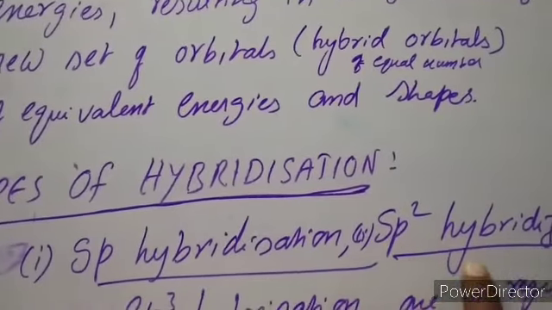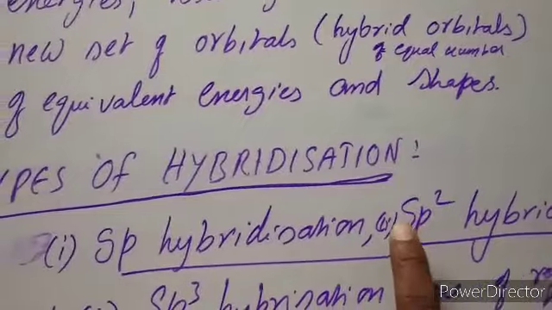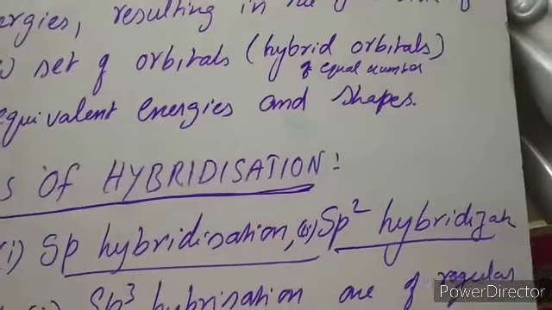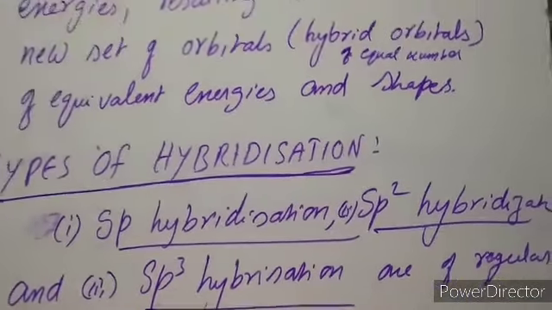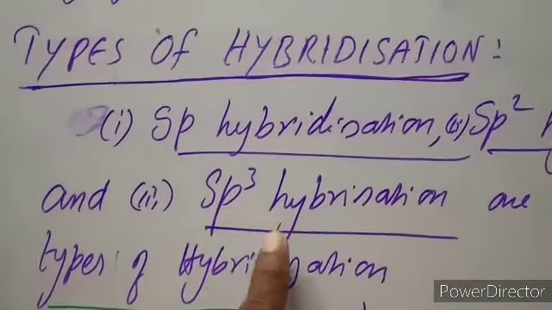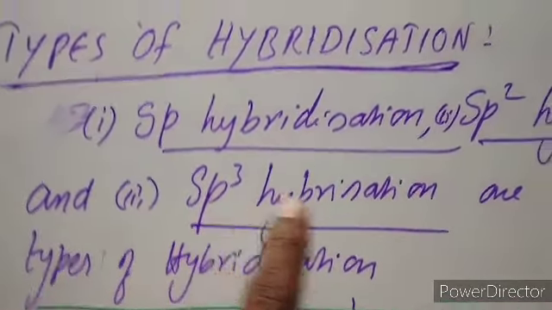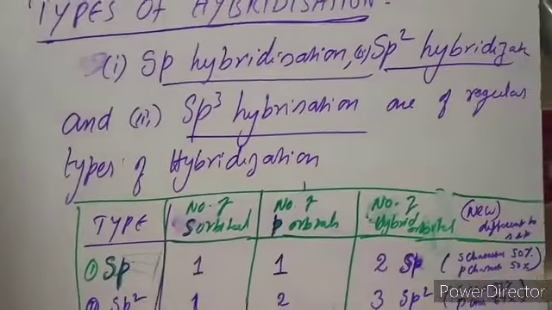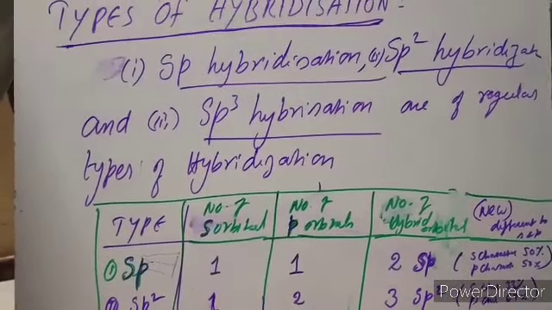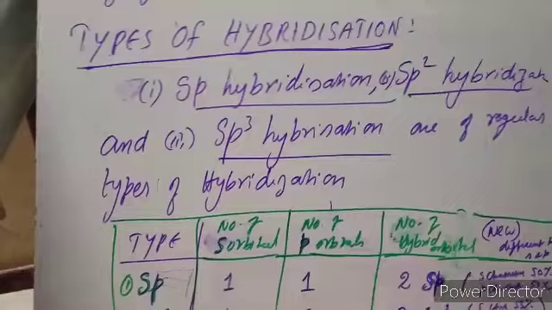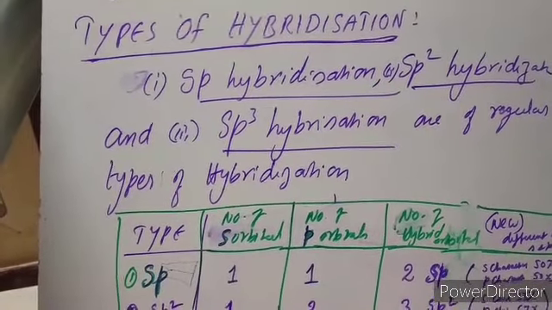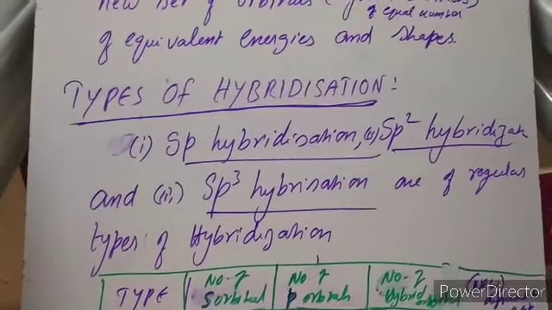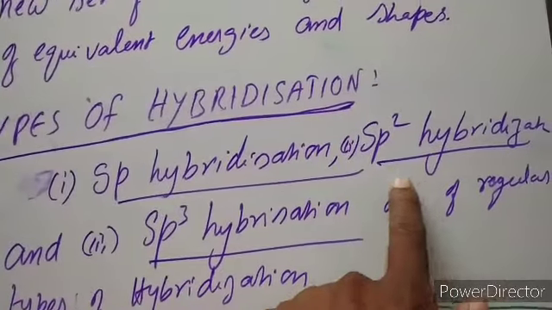Second, sp2 hybridization means 1s and 2p orbitals are mixed together. Third, sp3 means 1s orbital and 3p orbitals are intermixed together. So these are all the three types. sp: 1s, 1p. In sp2, 1s and 2p's are combined and intermixed. In sp3, 1s and 3p orbitals are intermixed. After intermixing, they form new orbitals of sp, sp2 or sp3.